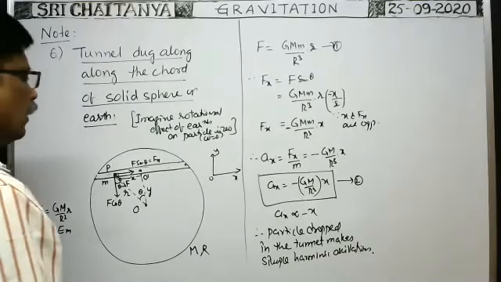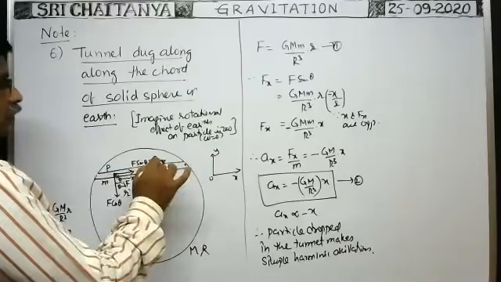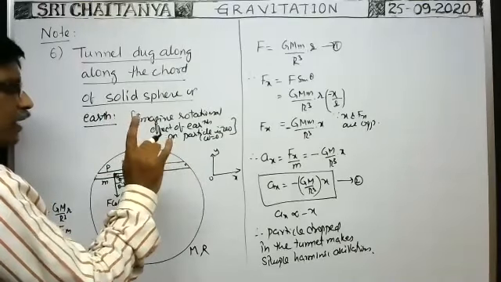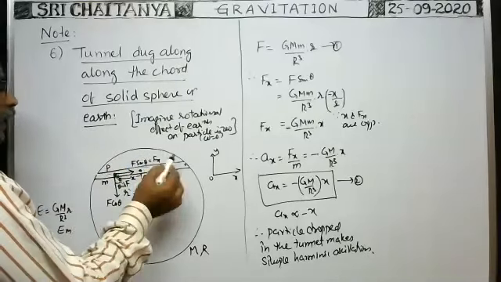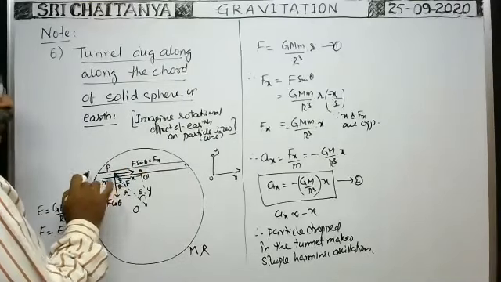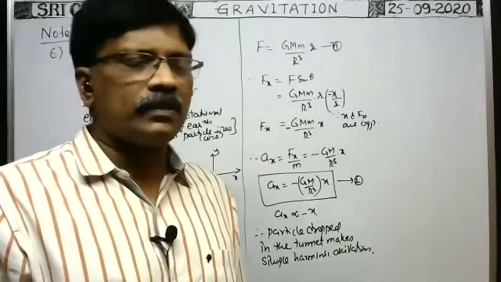The time taken by this particle to move to and fro along the tunnel to complete one oscillation is called the time period. That means if the particle starts motion from here, comes here and comes back to the initial position again, then we can say it completes one oscillation. Time taken to complete one oscillation is called time period.